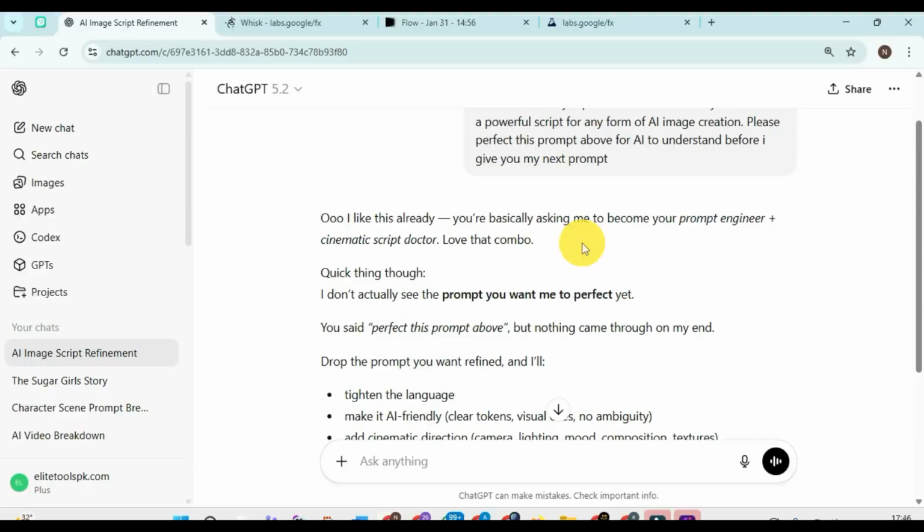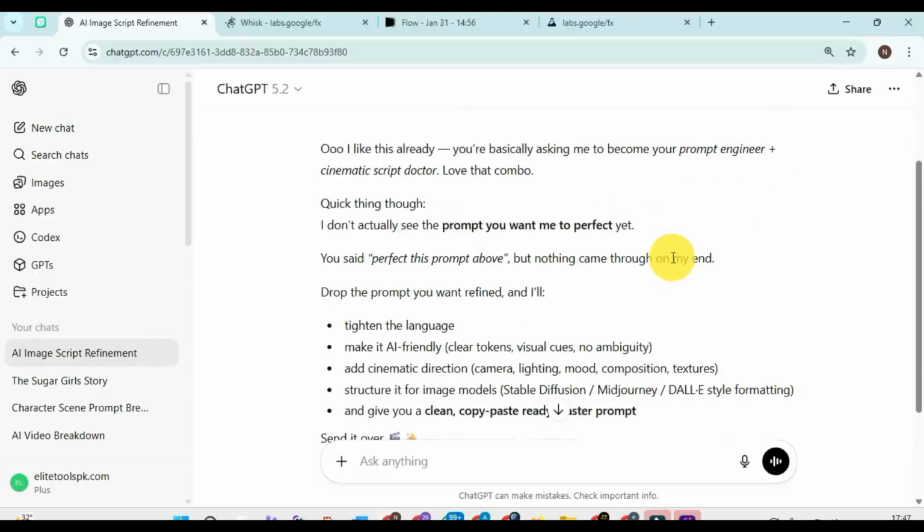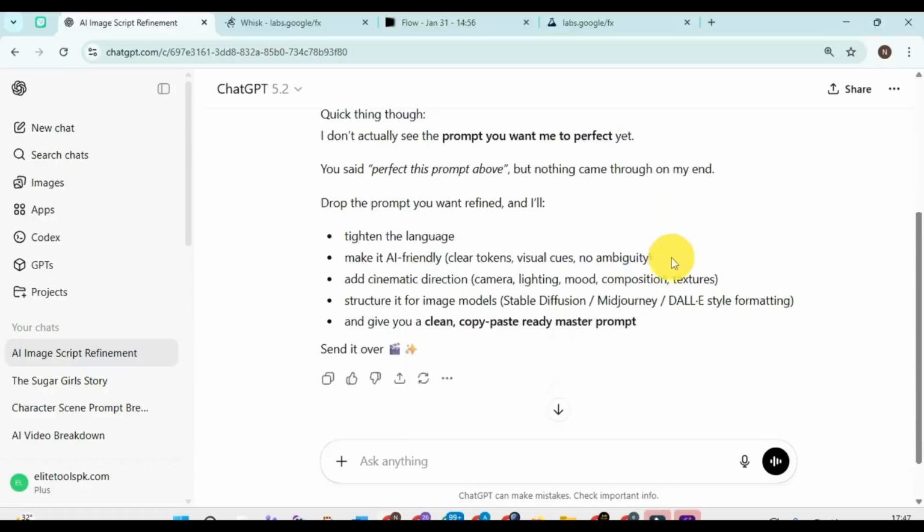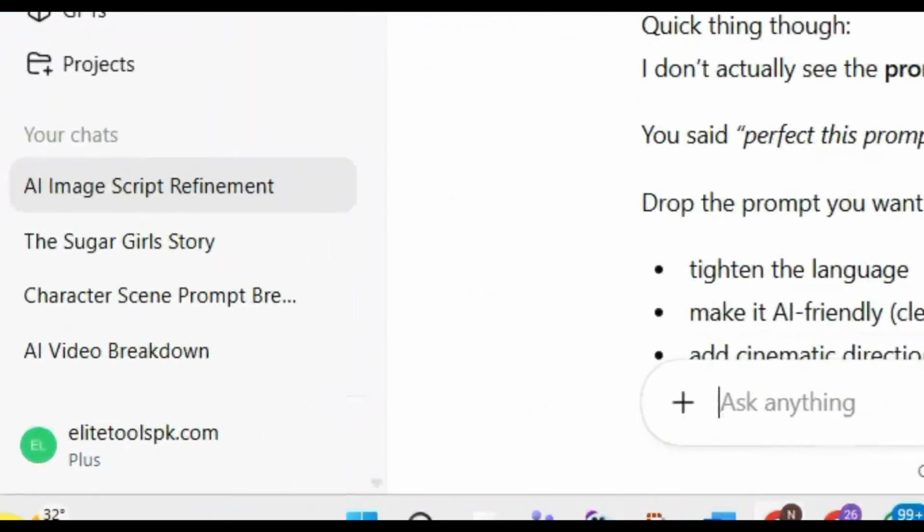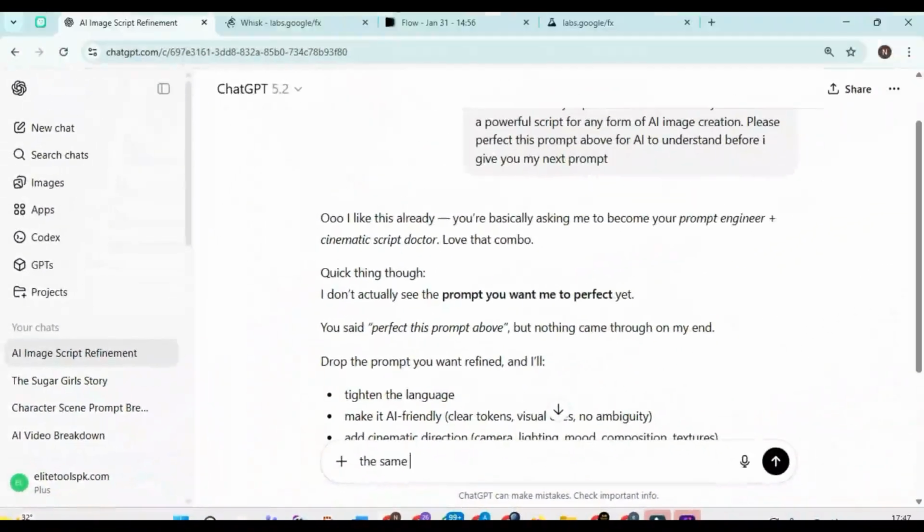Now, there's no way you can write a script better than the script writer, which is ChatGPT itself. What it has given us is, if I want to write a script, I say, act as a prompt engineer plus cinematic script doctor, and give me a script concerning so-and-so. Do you see that? So if I were you, I'd copy this idea and keep it somewhere. Now it's trying to think. I said, I don't actually see the prompt you want me to write, but you said, no, you see that this is the prompt, the same prompt above, make it AI compatible.